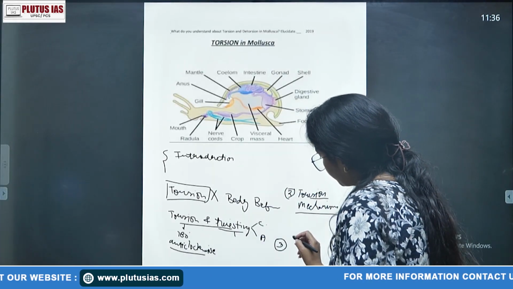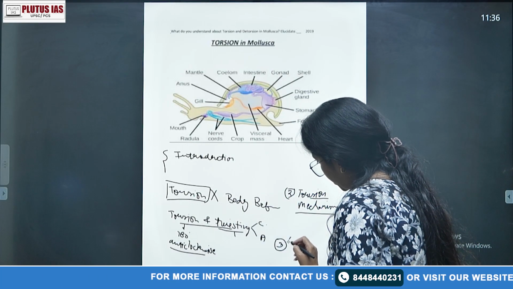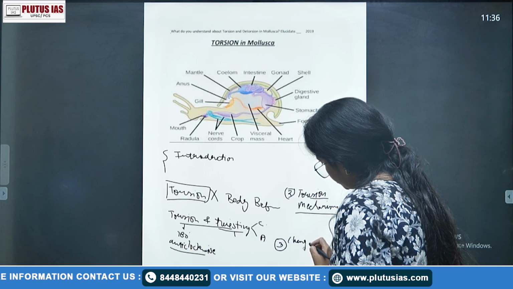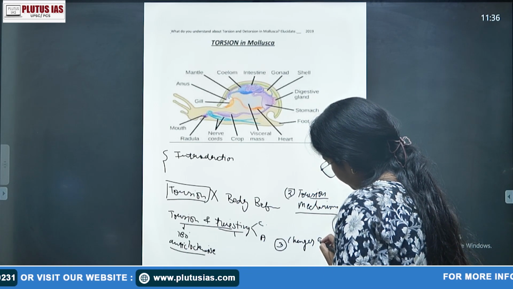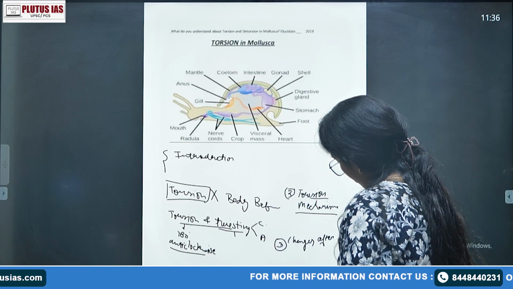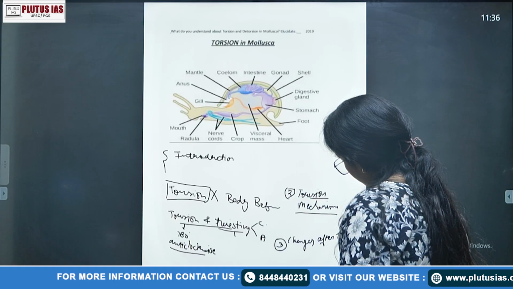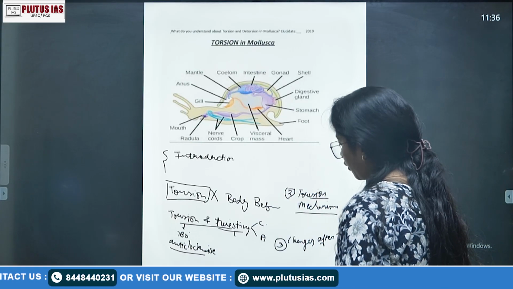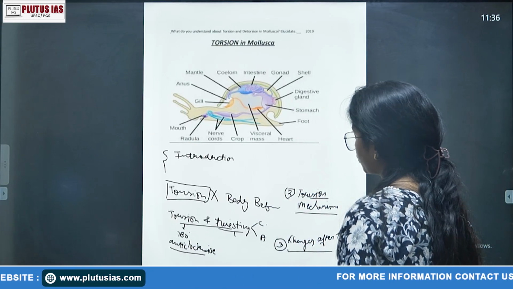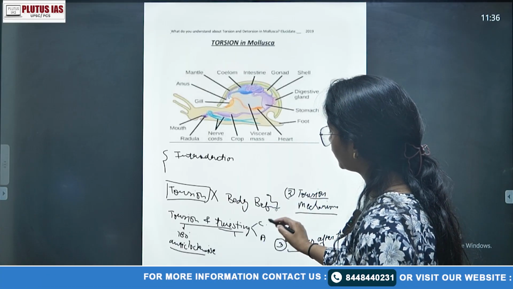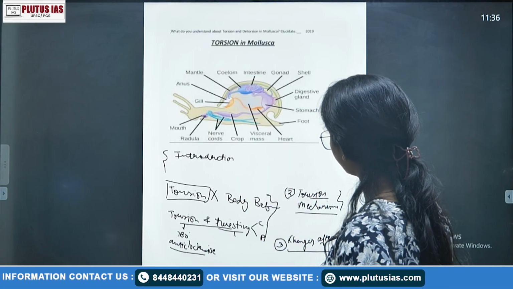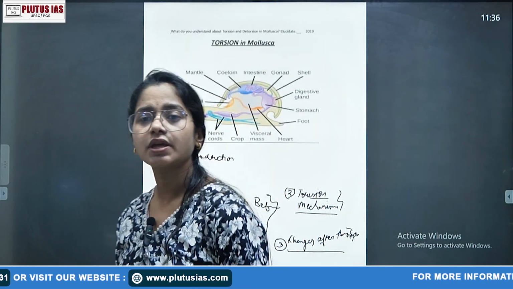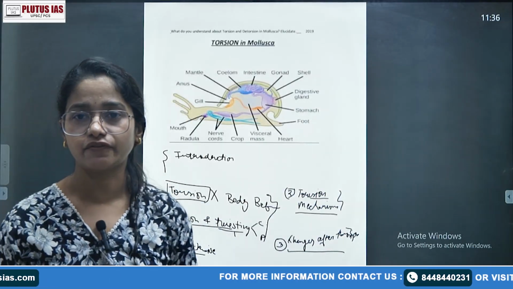Next, you can write the changes in the second, third body after torsion, or changes in the body after torsion, whatever you want to say. If you have written enough content in those three processes, then you can simply conclude with the significance.